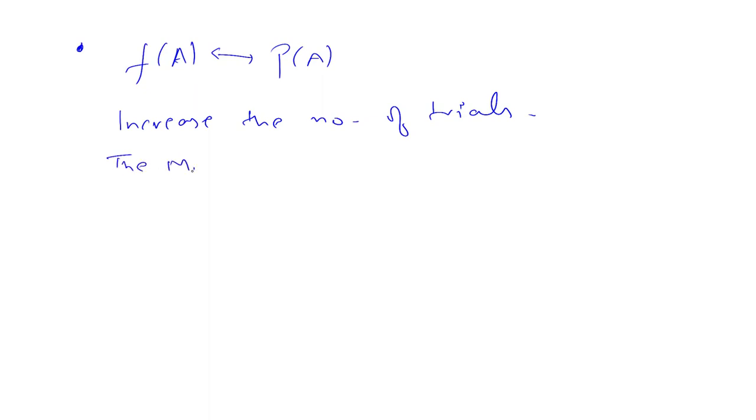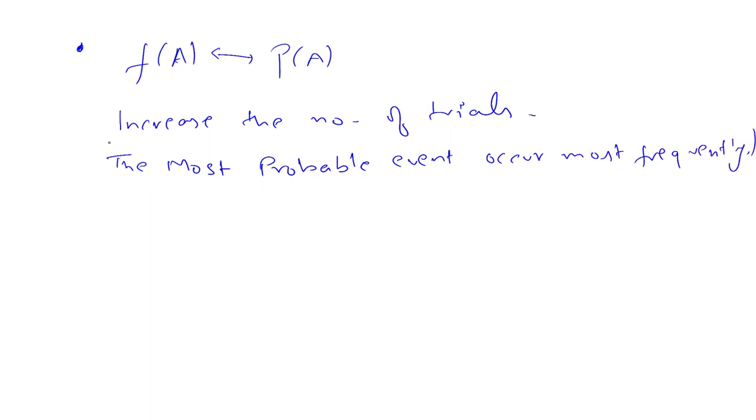The most probable event occurs most frequently. This is the thing which we know actually. Most probable event always occurs more frequently. Now how to make this exact? By increasing the number of trials.